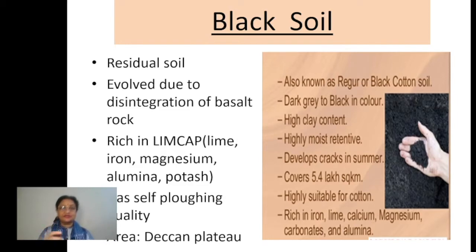If you remember how igneous rocks are formed, they are formed by the solidification of molten magma or lava, right? So when molten magma or lava gets solidified, what color can it have? Dark color, right? So if the rock itself is dark in color, naturally the soil formed from it will also be dark colored. This is the thing you can easily relate with its origin.